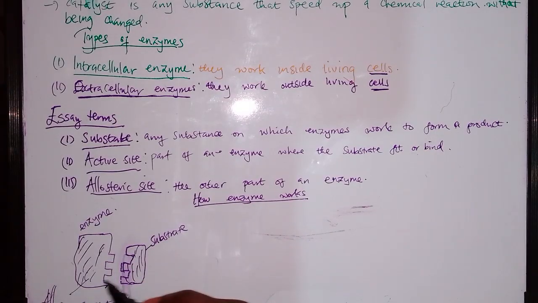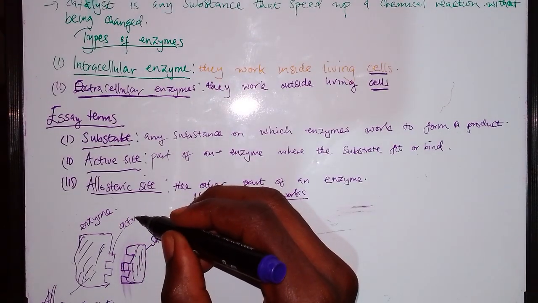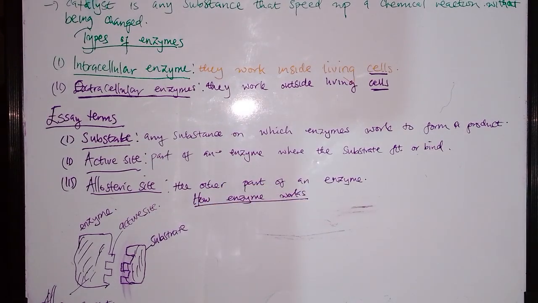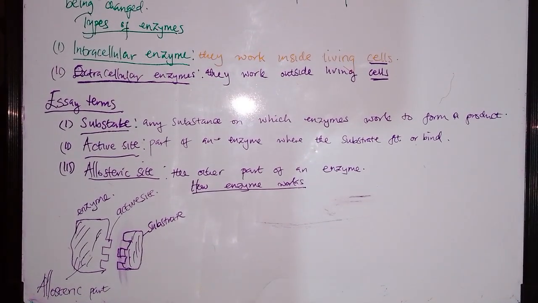Then this part, which has a shape complementary to the substrate, is known as the active site. This is where the enzyme will bind with the substrate to form a lock and key.